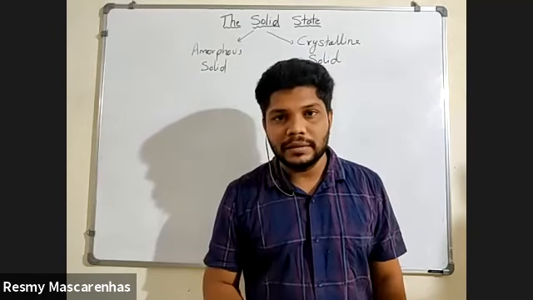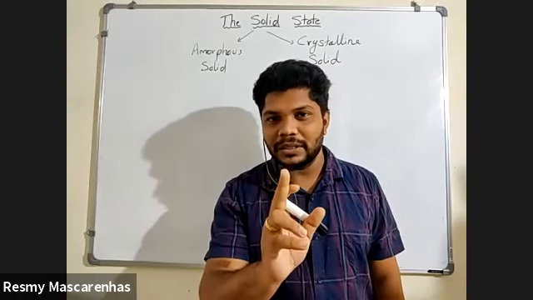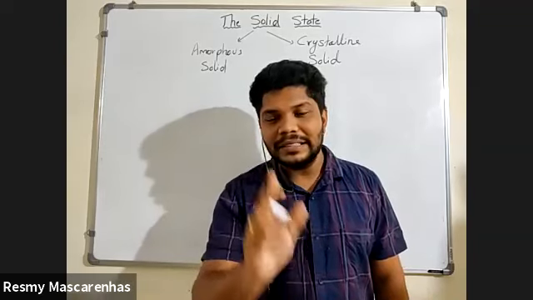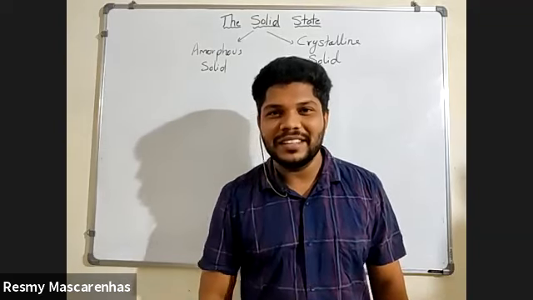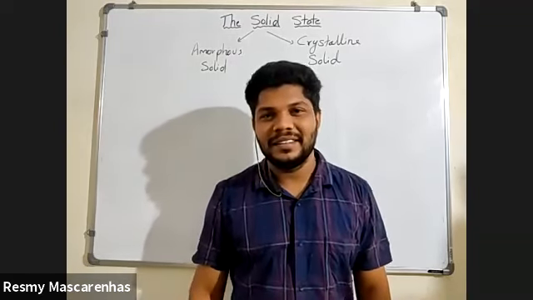I'm asking you one question. Glass is a solid. What is my question? Glass is an amorphous solid or a crystalline solid? If you break it, it will obviously become crystalline. But if you crush it, then it will become amorphous. It depends.